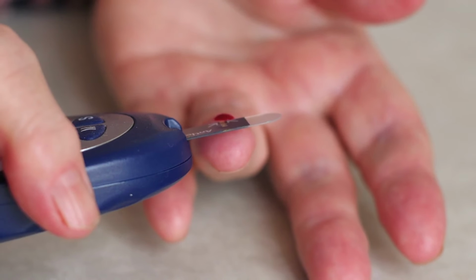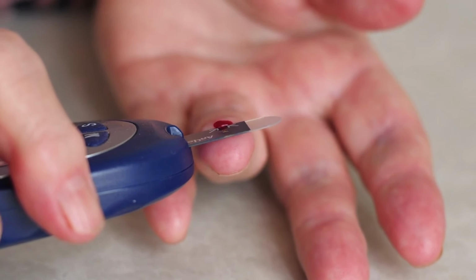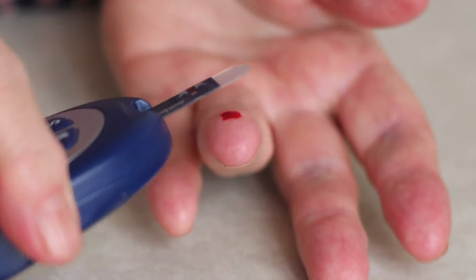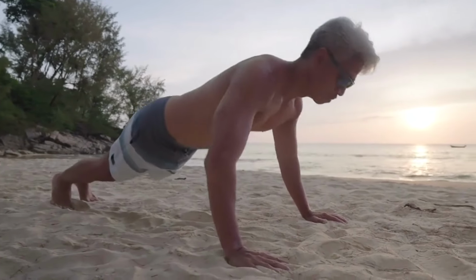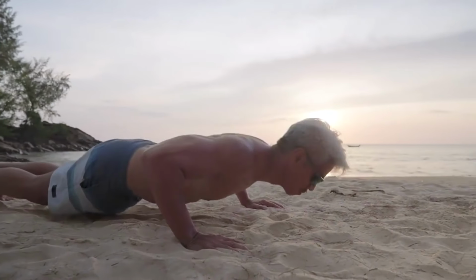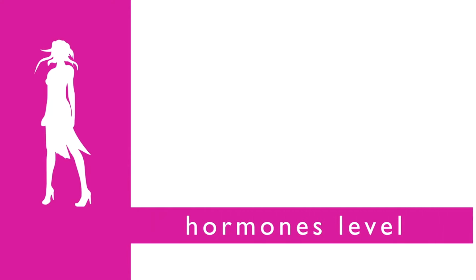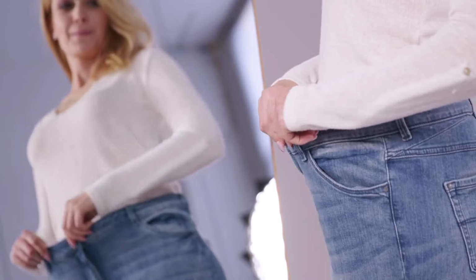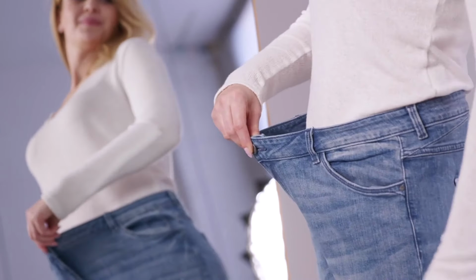Insulin. Sensitivity improves, stabilizing blood sugar levels and reducing the risk of diabetes. Testosterone. Levels begin to rise, improving muscle mass, sexual health, and energy levels. Estrogen. Levels stabilize, reducing the risk of breast cancer and promoting hormonal balance. Leptin and ghrelin. Balance is restored, reducing cravings and aiding in weight management.